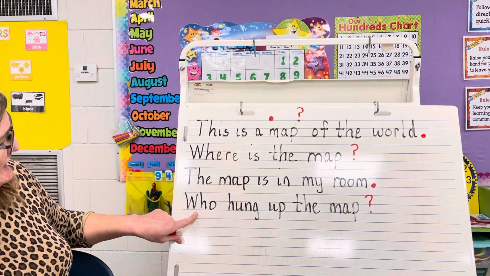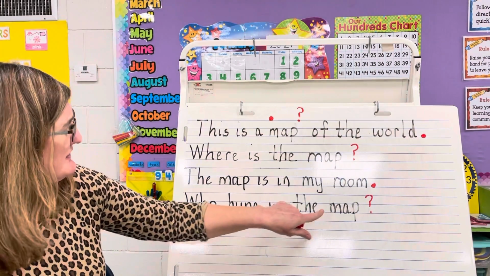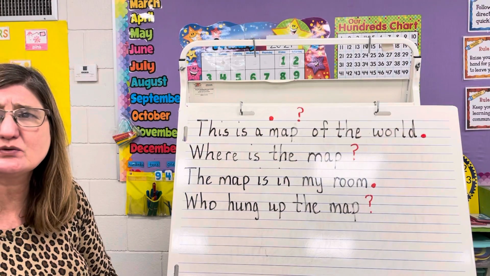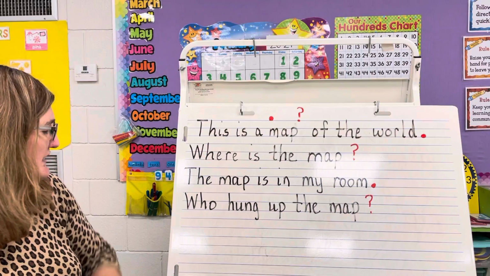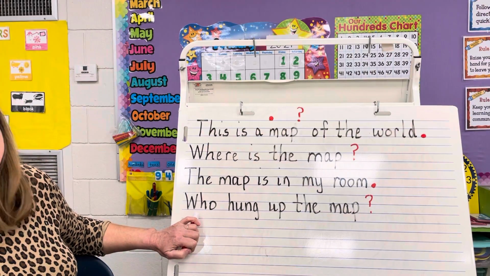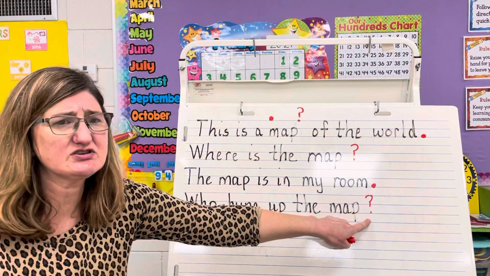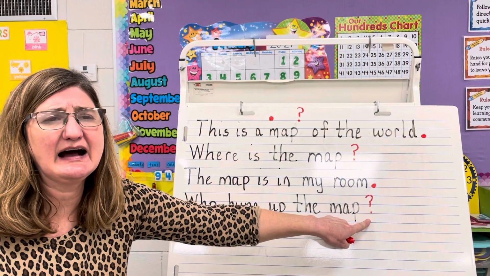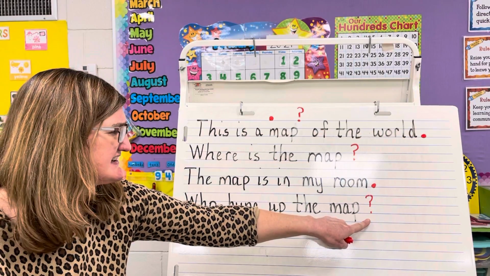Let's read the next sentence. All right. Who hung up the map? Who hung up the map? I want you to think, what kind of sentence is that? Well, it begins with one of those question words. Who? Oh, and I see a question mark at the end. So I know that this is an asking sentence.